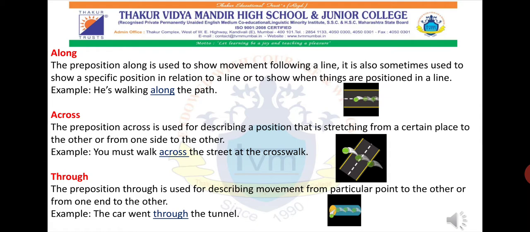Across. The preposition across is used for describing a position that is stretching from one place to another, from one side to the other. You must walk across the street at the crosswalk. Through. The preposition through is used for describing movement from a particular point to another, or from one end to the other. The car went through the tunnel. So some kind of movement is happening, and therefore we have used the preposition through.